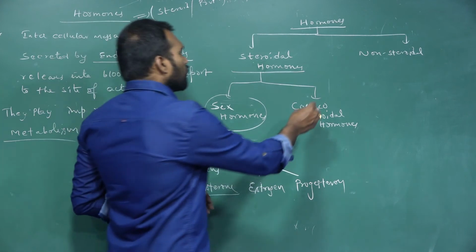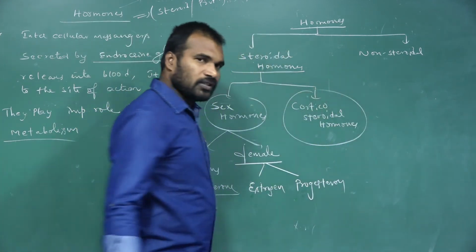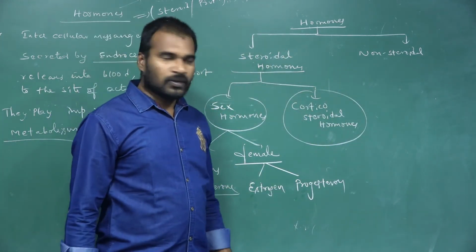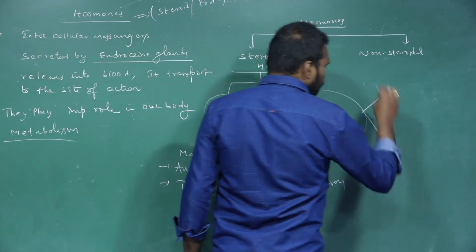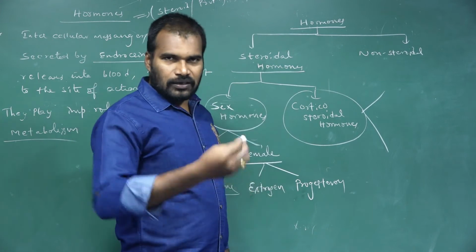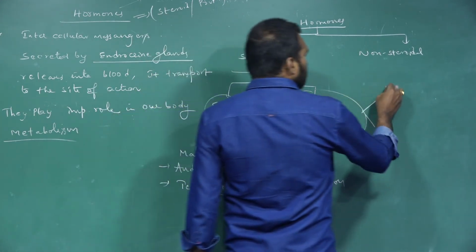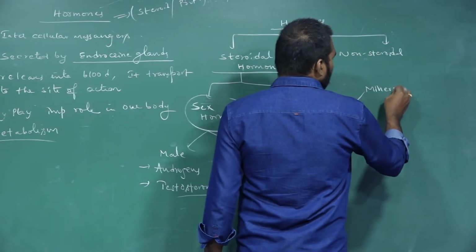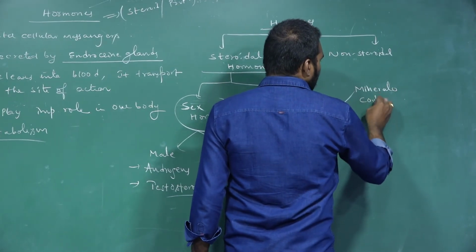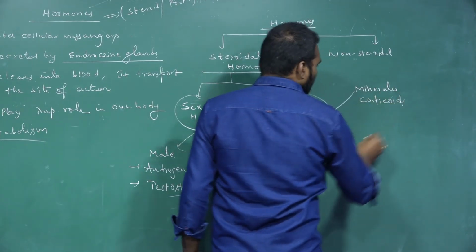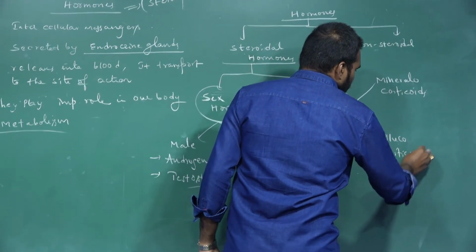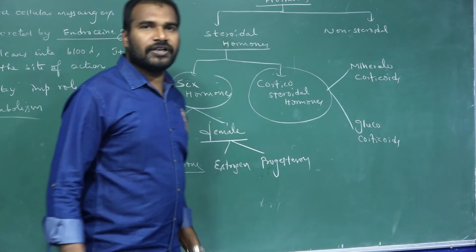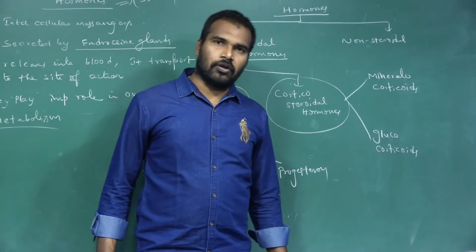Next one, corticosteroidal hormones. These are also steroidal hormones, and we further differentiate these corticosteroidal hormones into two types: mineralocorticoids and glucocorticoids.